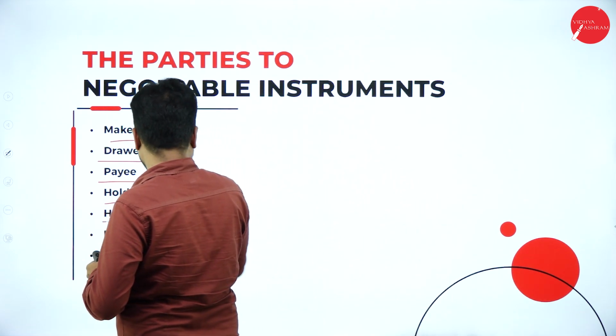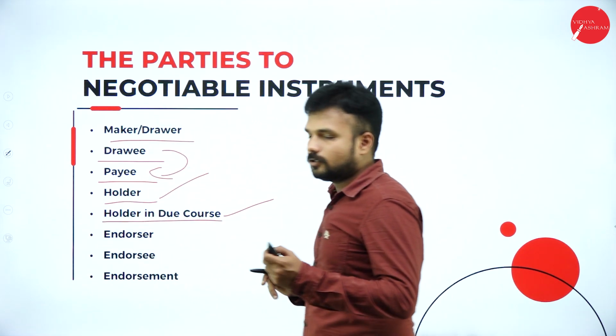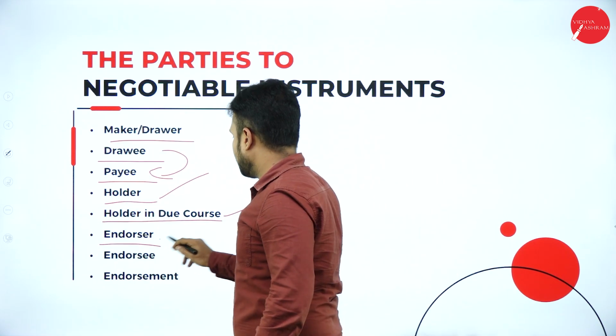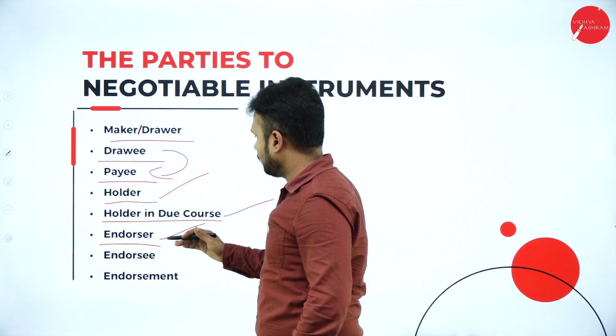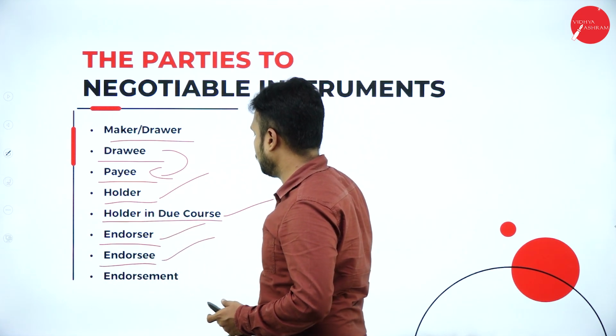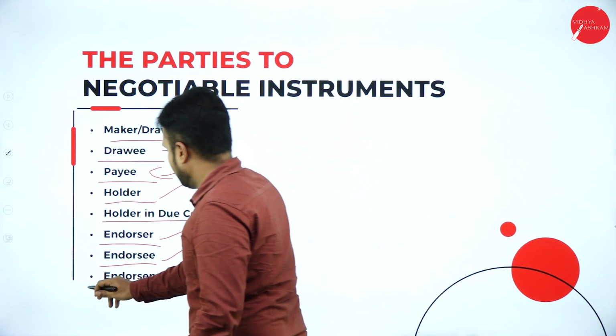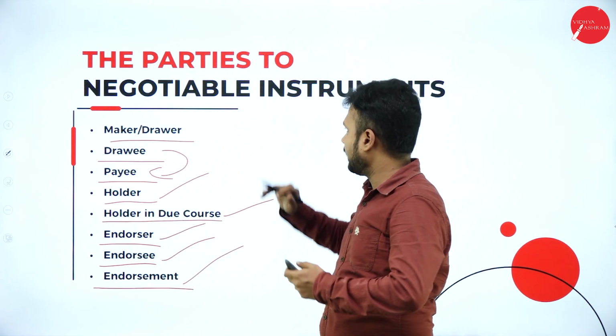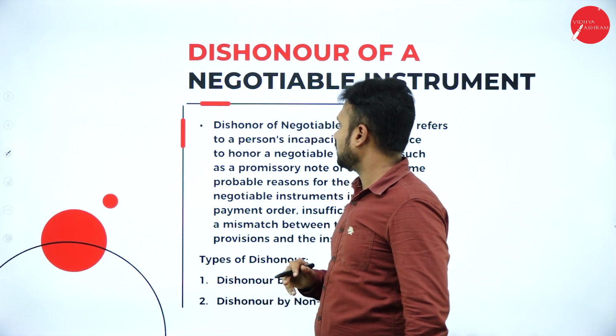Holder in due course, okay, he is the one who is going to hold the instrument. Endorser, he is the person who is going to make the profit or giving the assurance regarding the particular thing. Endorser is the person who is going to take the profit. Endorsement, it is nothing but the formality or the legality according to the Negotiable Instruments Act.